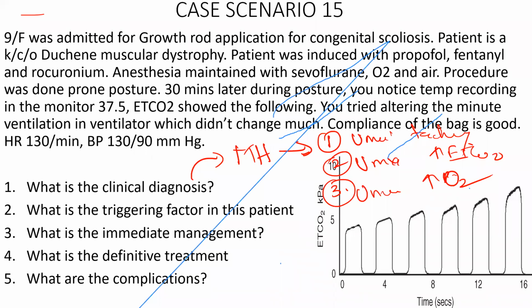Remember, temperature doesn't come as a part of diagnosis. Okay. Patient can still have normothermia, and having all the 3 factors, it could still be malignant hyperthermia. So unexplained tachycardia, unexplained increase in end-tidal carbon dioxide concentration, and unexplained increase in the oxygen consumption.